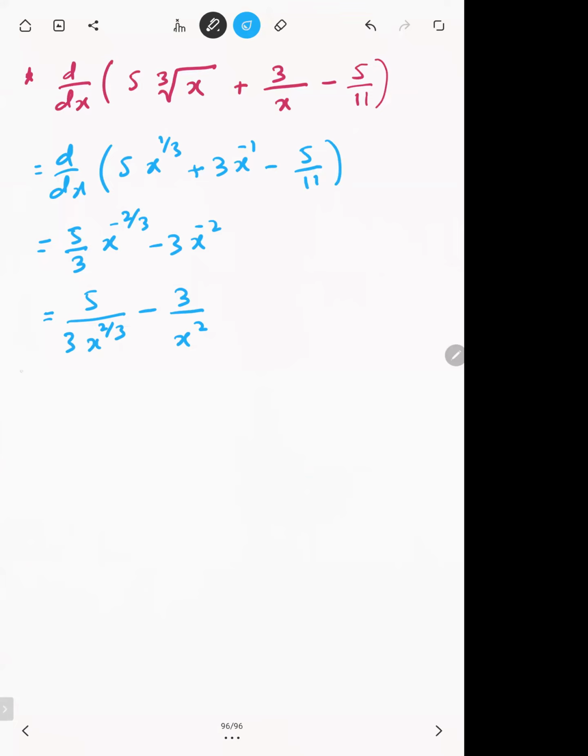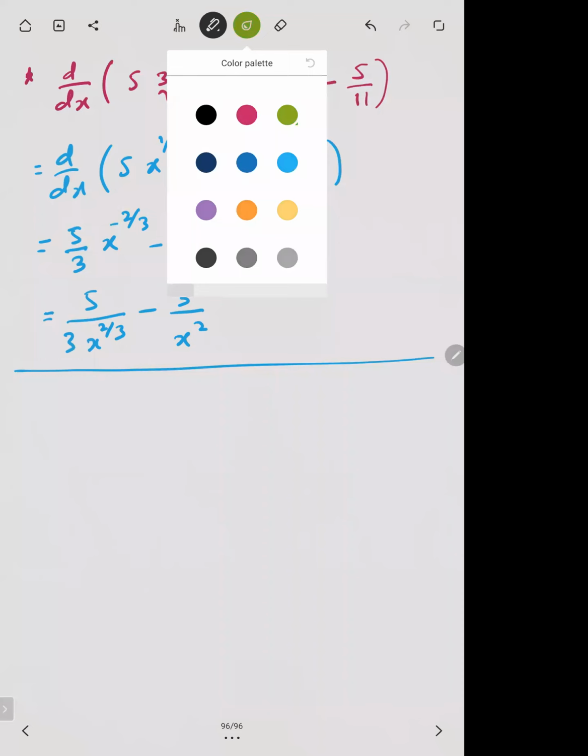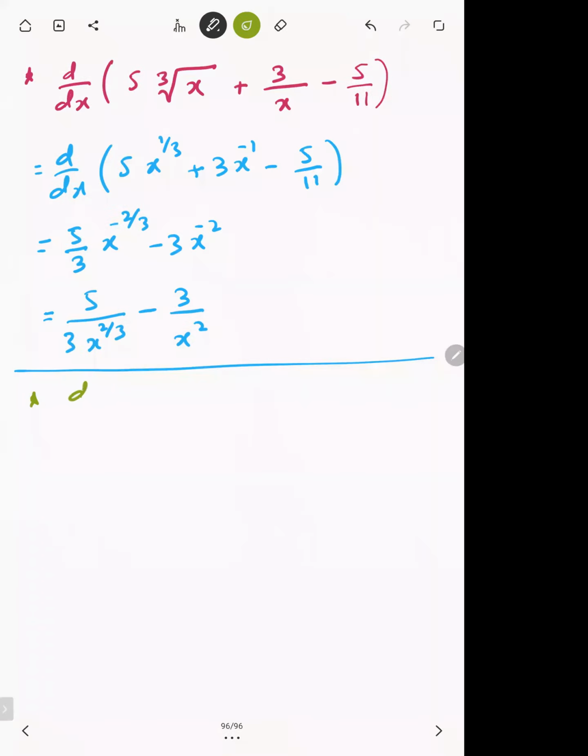Okay, here is a question for you now. You have to differentiate in your notebooks under root x plus 2 over under root x. Find the derivative of under root x plus 2 over under root x, or simply differentiate under root x plus 2 over under root x.